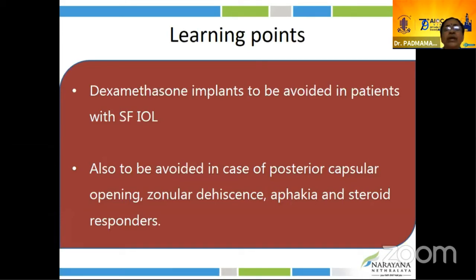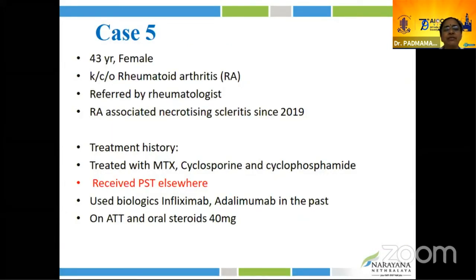Dexamethasone implant has to be avoided in case of posterior capsular opening, zonular dehiscence or aphakia, and also in cases of steroid responders. Case 5 is a 43-year-old female, known case of rheumatoid arthritis. She was referred to us by the rheumatologist as a second opinion. Primarily, she's a dentist from the US.